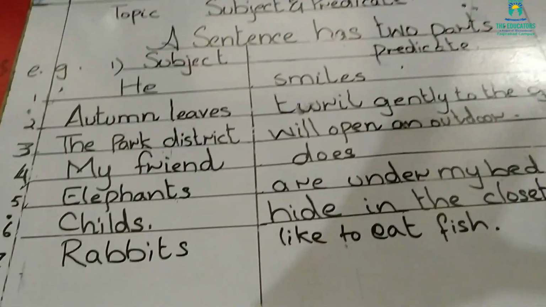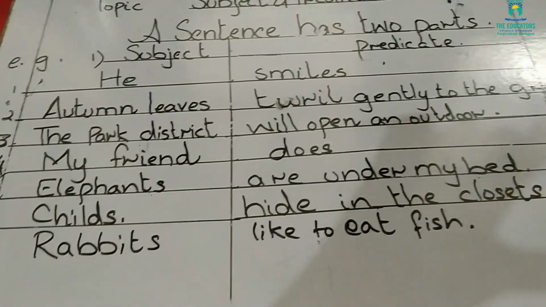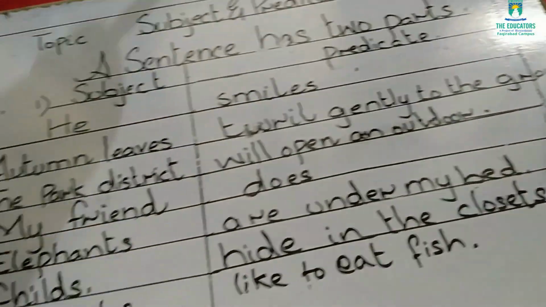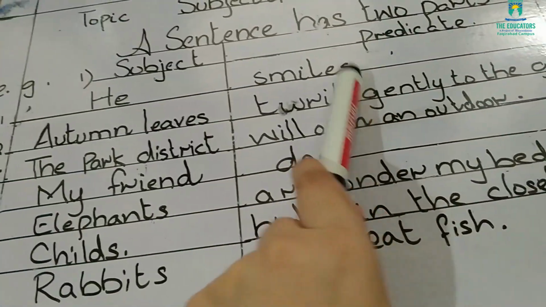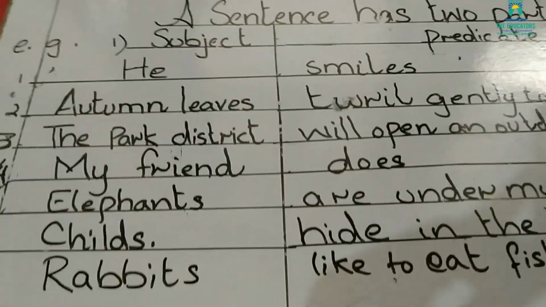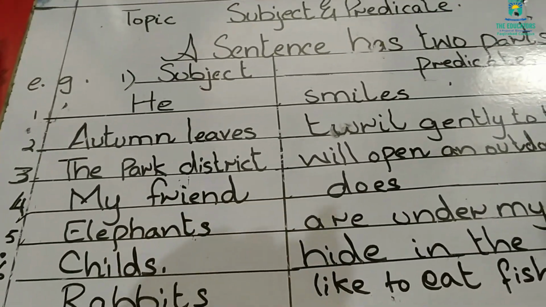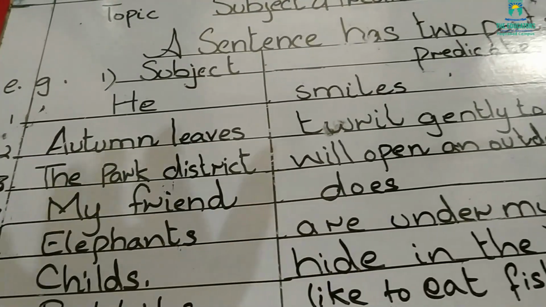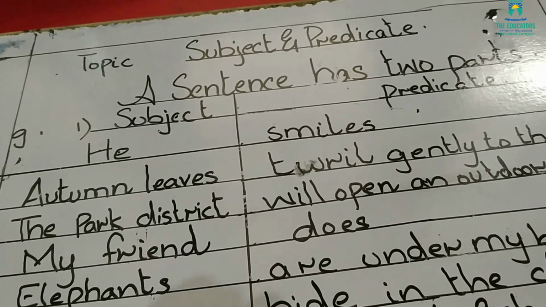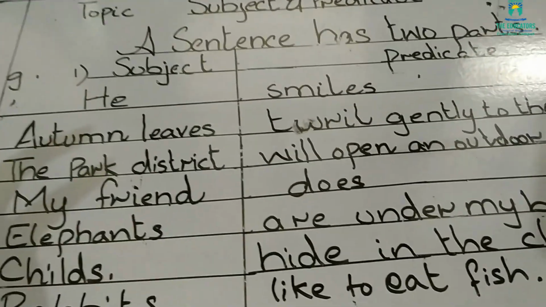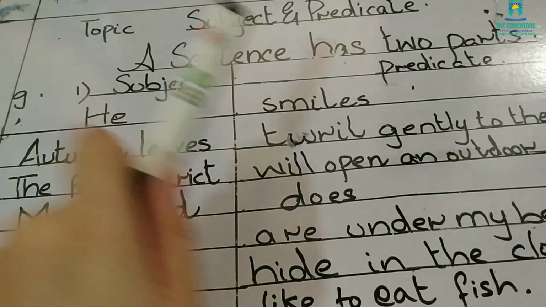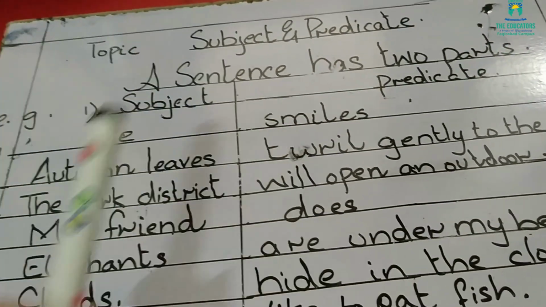Students, now look at these examples regarding the subject and predicate. Look at the first one: he smiled. Here, he is the main focus of the sentence, and smiled is the action which he is doing. So he will be the subject and smiled will be the predicate.